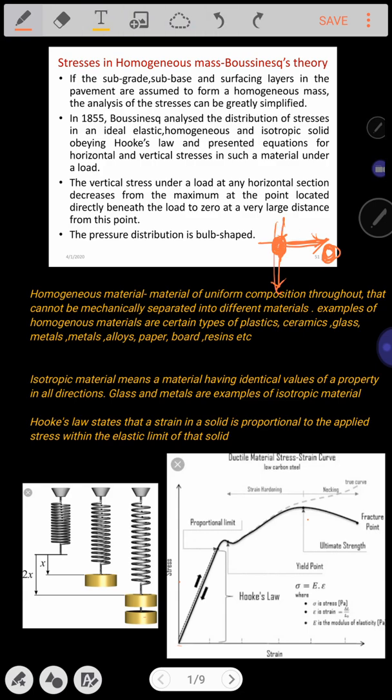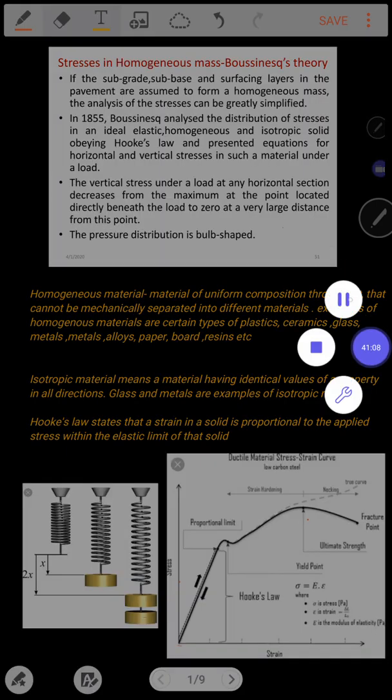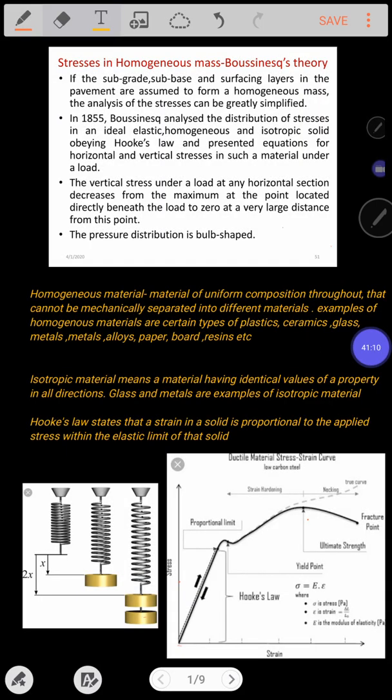Now we want to explain the type of pressure distribution. The pressure distribution diagram tends to look like a bulb shape. This is called isobars.